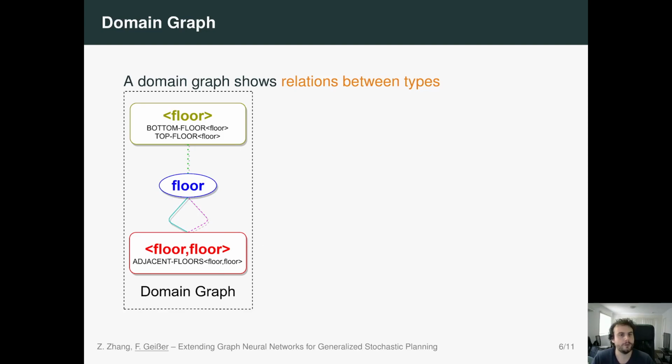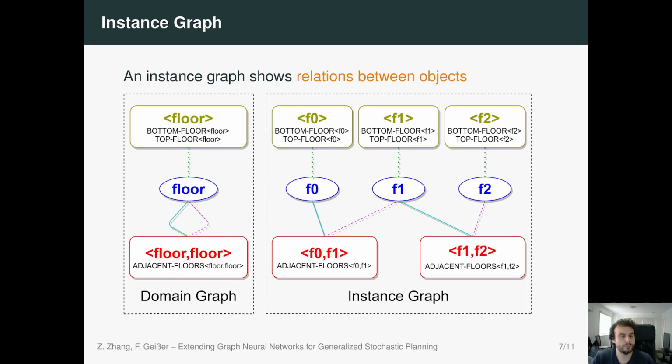Now, we can not only generate the domain graph of a domain, but also the instance graph of a specific problem. The instance graph then shows relations between objects. So for example, given the domain graph and some elevators instance where we have three floors, F0, F1, and F2, this would be the corresponding part of the instance graph.